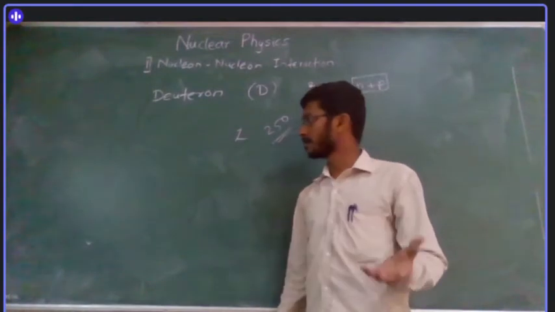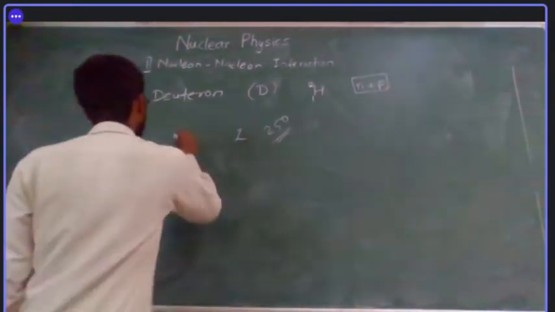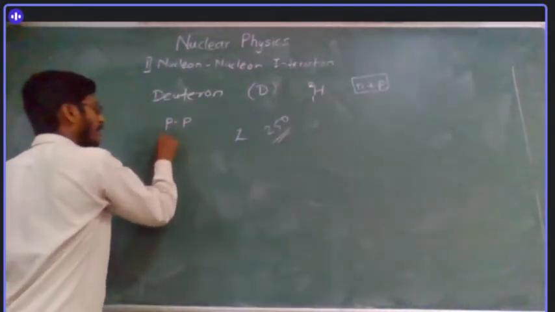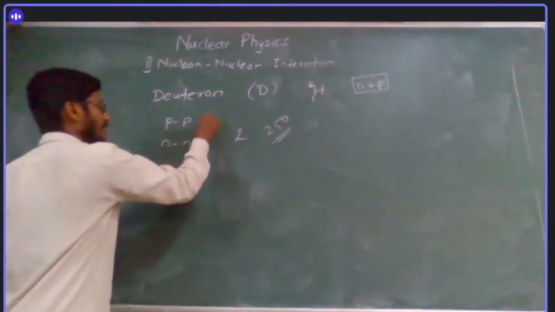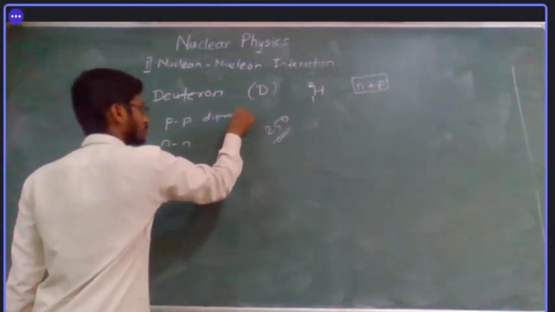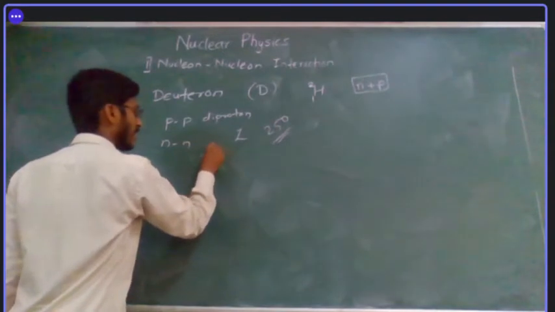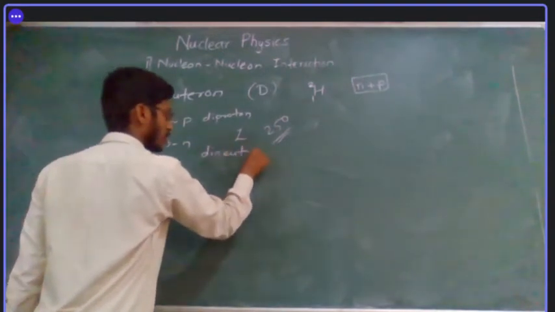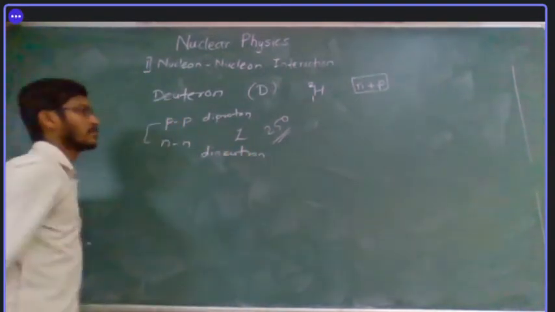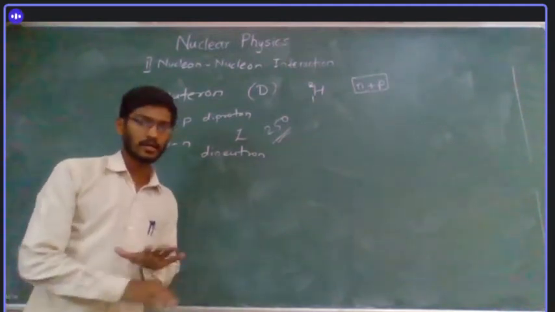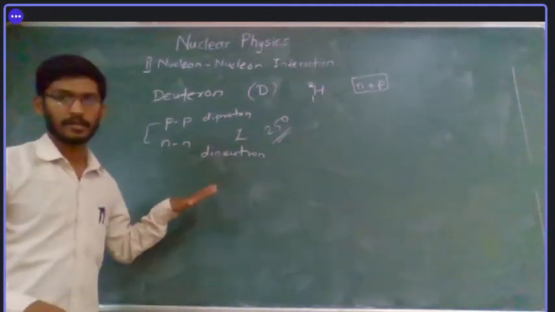As I told in the last lecture, proton and proton, we will call this a diproton, and neutron and neutron, a dineutron. So these two nuclei are not stable and bound nuclei.